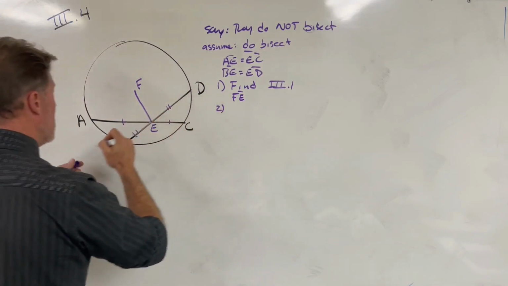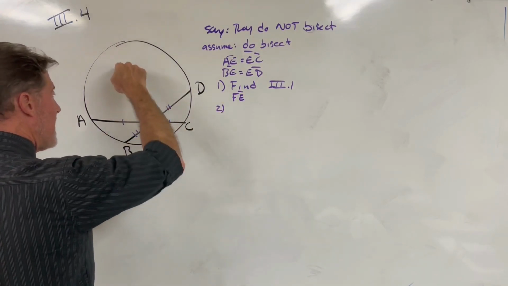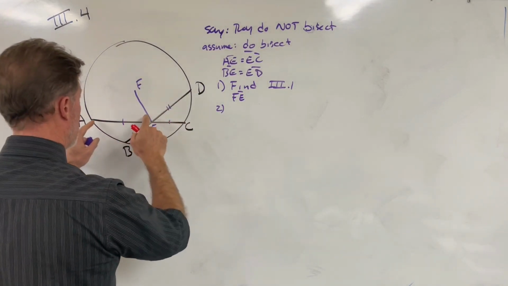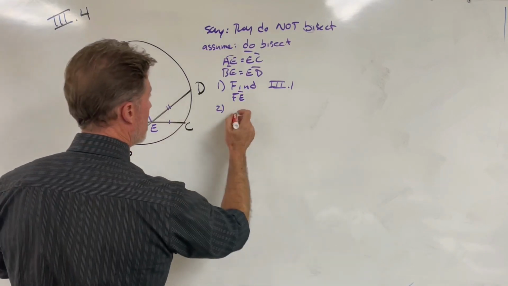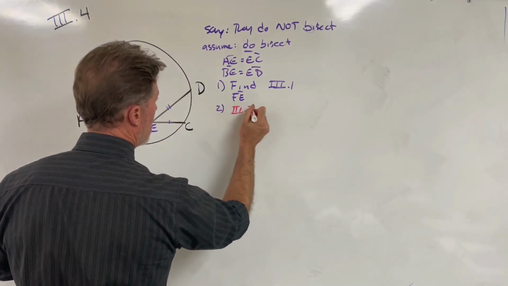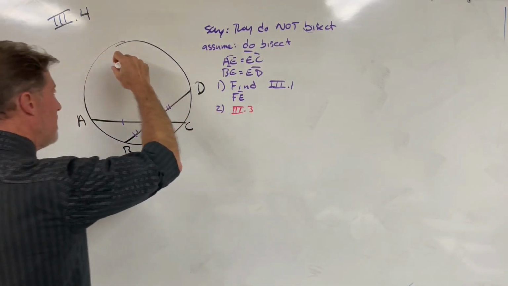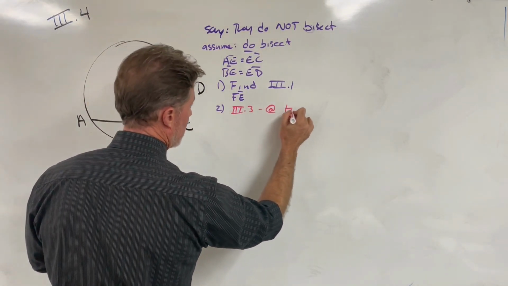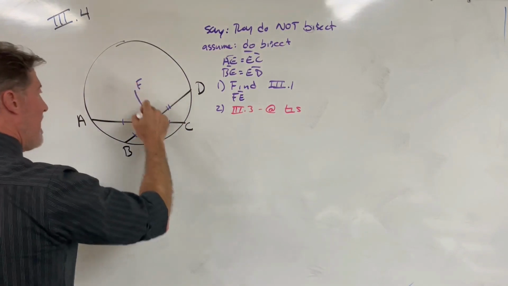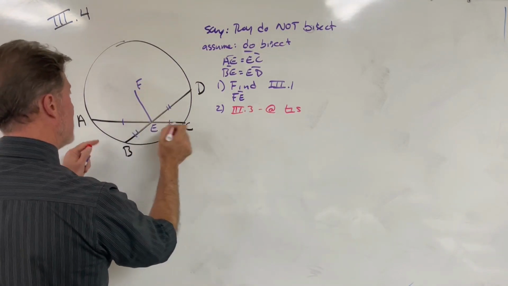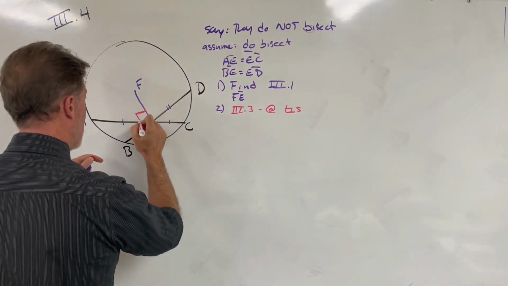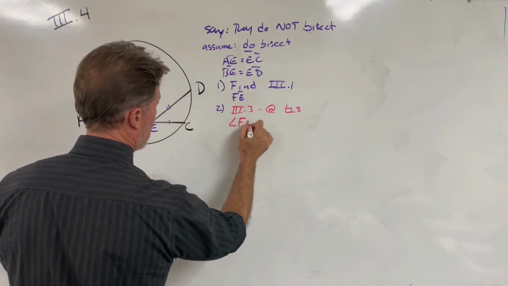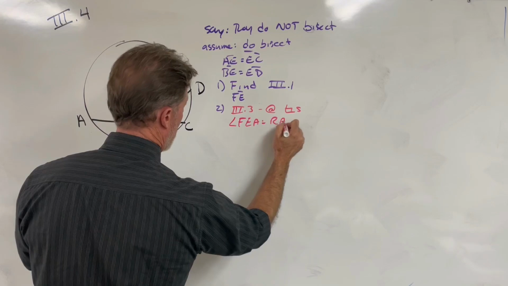Now what we see here is we have a line through the center bisecting both of these lines. And we know from Book 3, Prop 3, when a line through the center bisects a line, it does it at right angles. So FE is going to bisect AC at a right angle. So angle FEA will be a right angle.